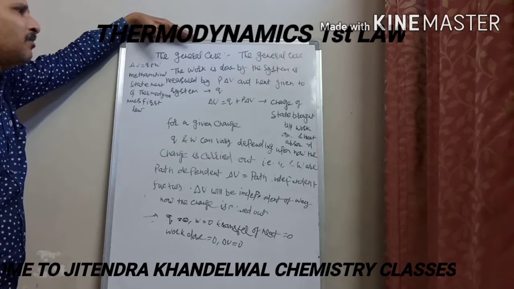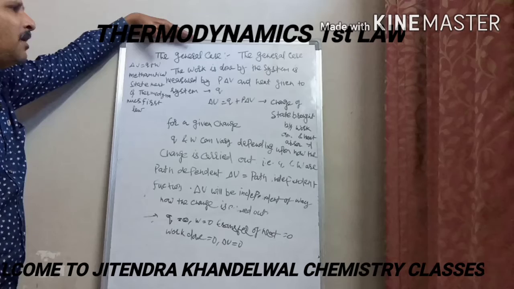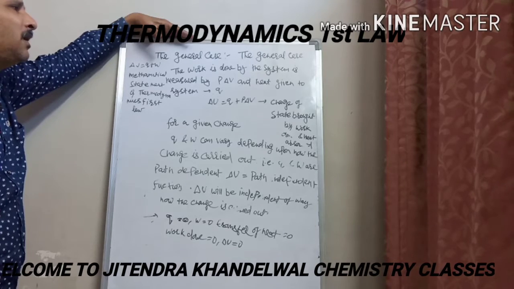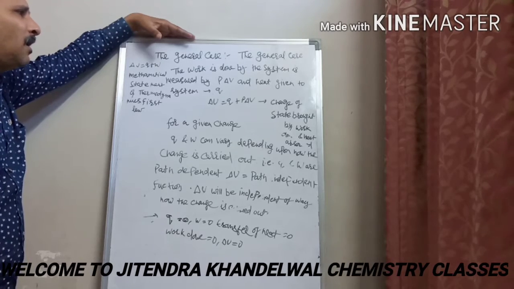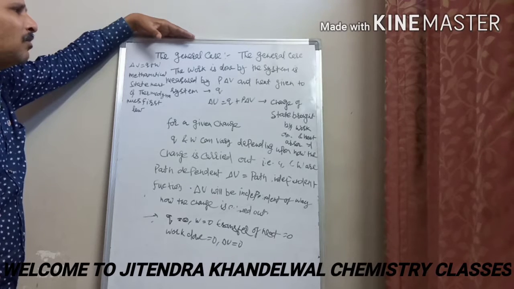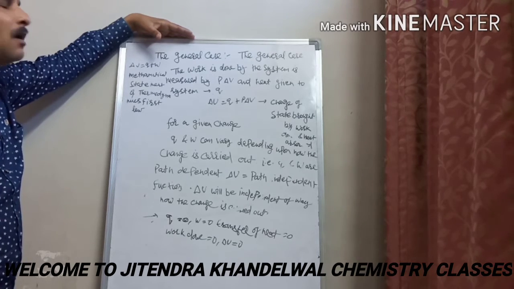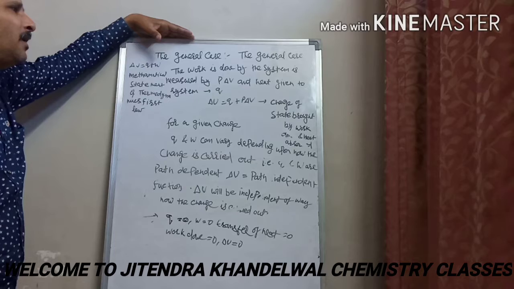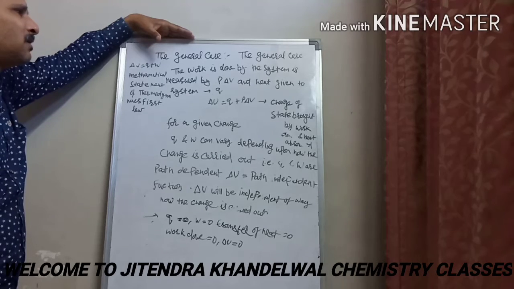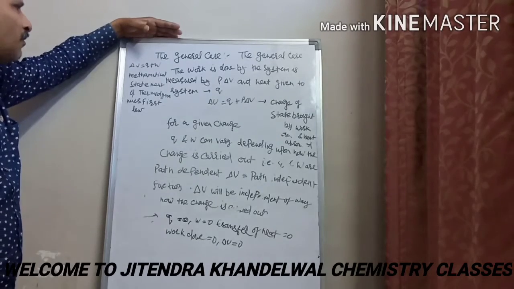Here, one important thing you have to observe very clearly. If the work is done by the system, the sign before P delta V will be minus, because the heat is actually utilized by the system. However, if work is done on the system, we will have a plus sign before the P delta V symbol. In the same way, if heat is given to the system, Q will be positive, and if heat is lost by the system, the sign before Q will be minus. This is the statement of the first law of thermodynamics.